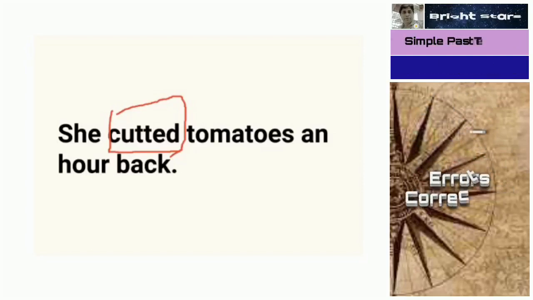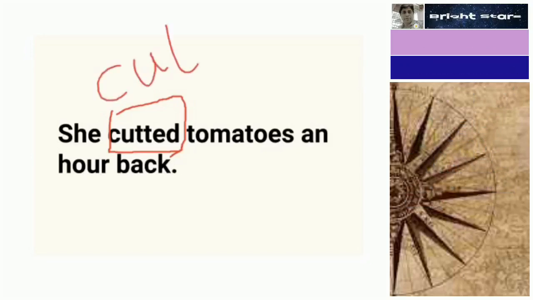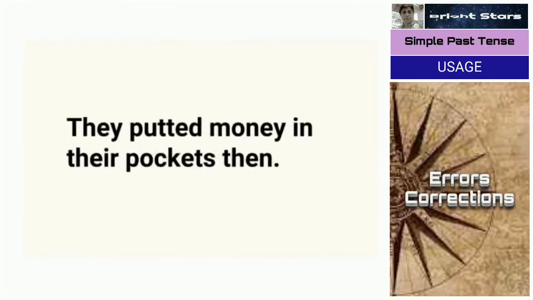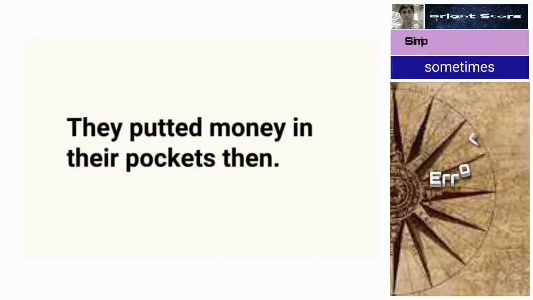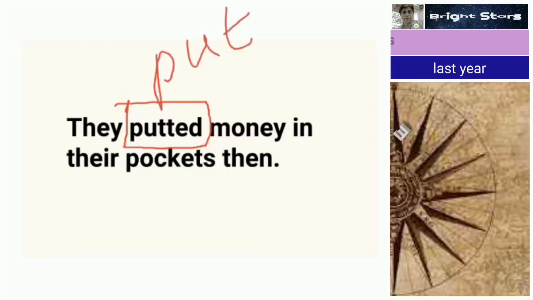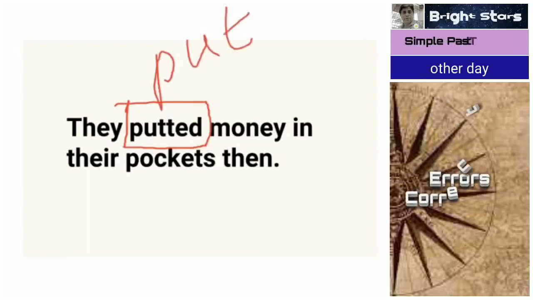She cut tomatoes is correct. In the same way, they putted money in their pockets then. What is this putted? Putted is also not there. Put is correct. They put money in their pockets then.